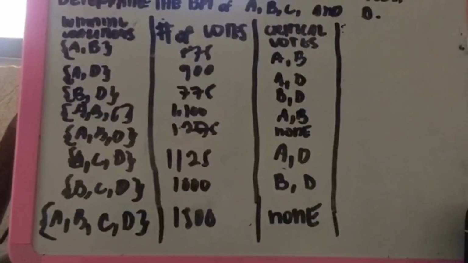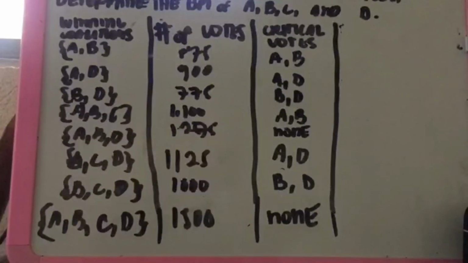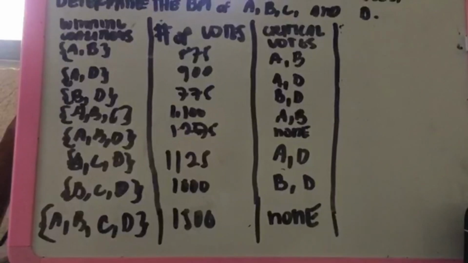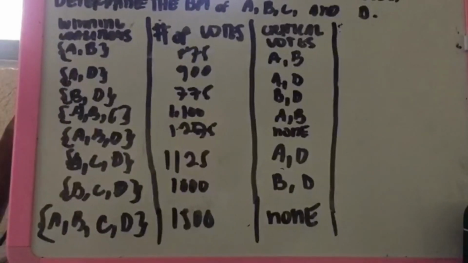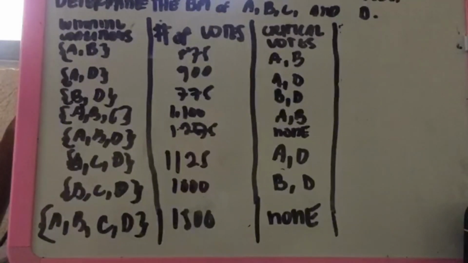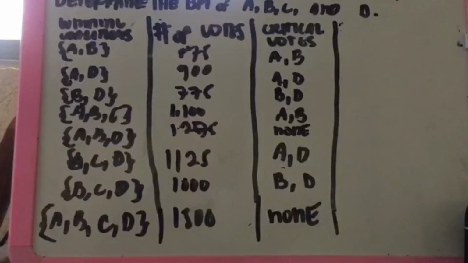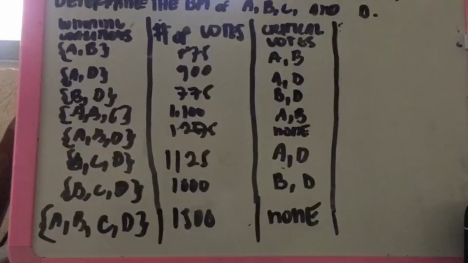And AD has a number of votes of 900 and has critical votes of AD. And for BD, we have 775, and it has critical votes of BD.